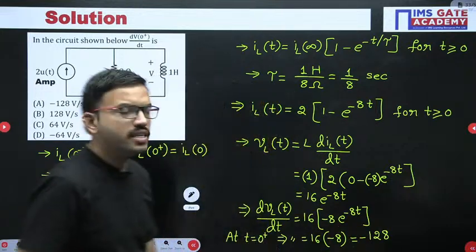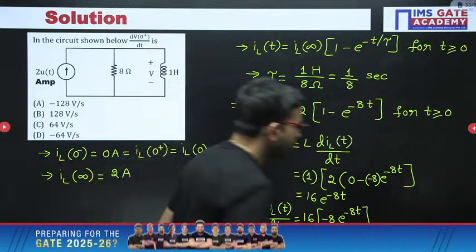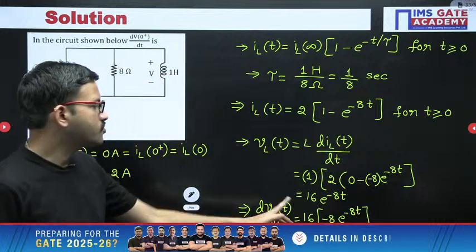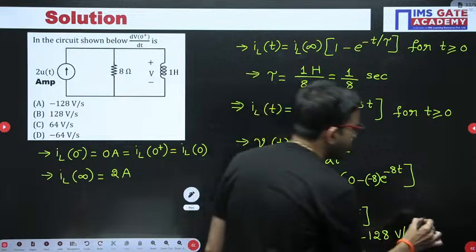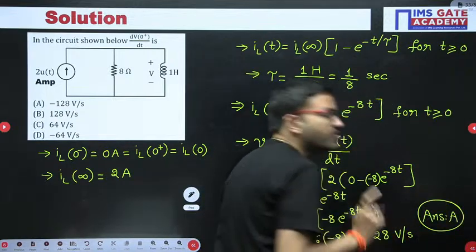Here the units will be very simple. In the numerator you have voltage, in the denominator you have time, seconds. That's all. Minus 128 volt per second. That is there in option A. So the answer for this question is option A. In this way we have to solve.